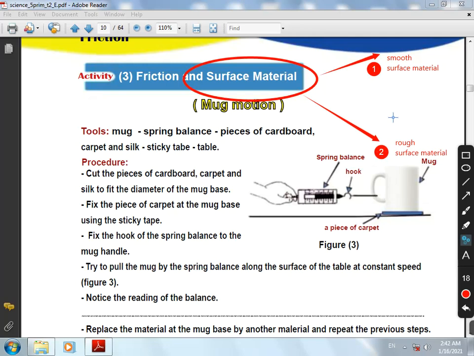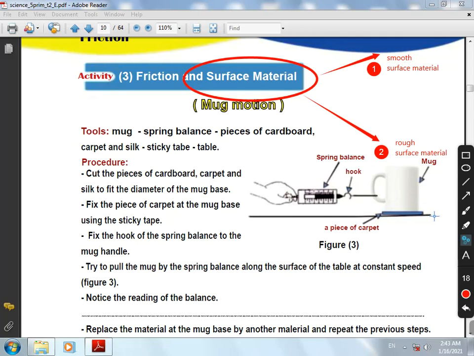Now we will study the relation between each one of them with friction force. احنا دلوقتي هندرس the relation between each one of them with friction force. Number one, smooth surface material. Smooth surface material decreases the friction force, so the body moves a long distance.